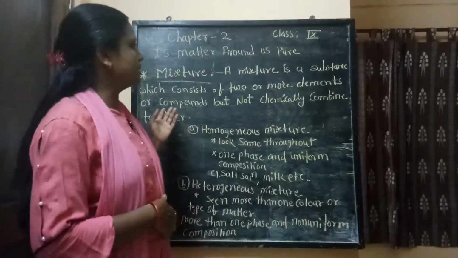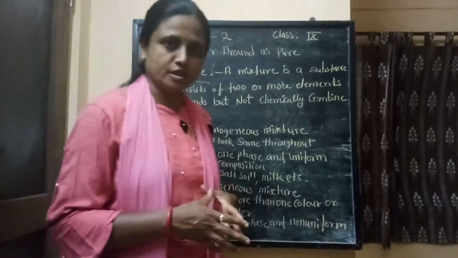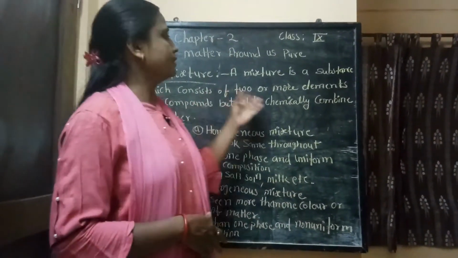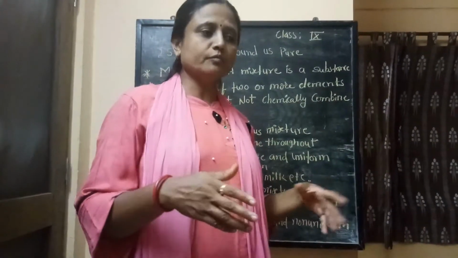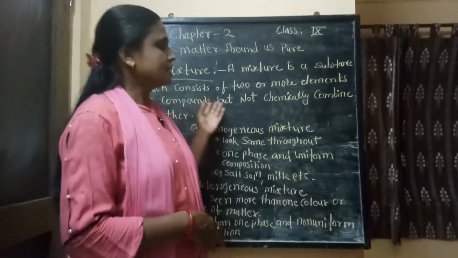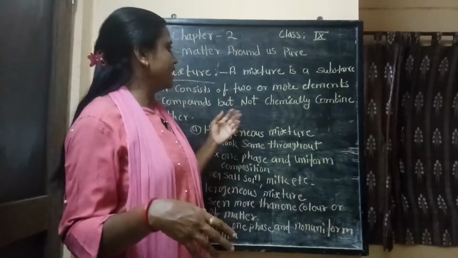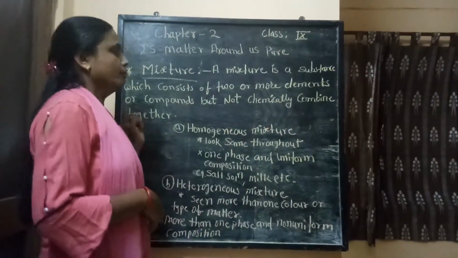Like this, in a mixture we just add 2 or more substances into each other, but not chemically. Not chemically means what? For making the namkeen we do not cook all the substances together, but simply mix them with our hand or with a spoon and make the mixture.